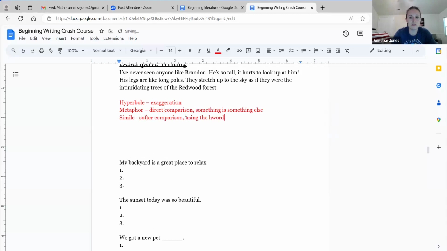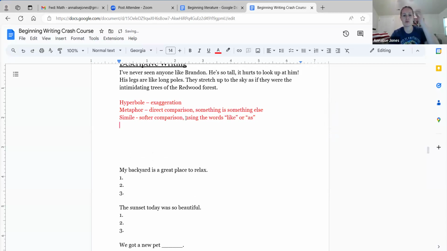Using the words like or as. All right, and then there's one more that I don't have an example on this page, but I'm going to show you. Personification. Okay, personification is when we have an object, something that's not human, and then we give it human qualities,